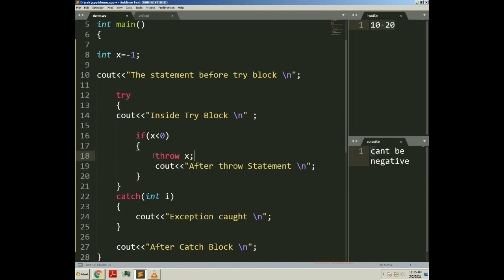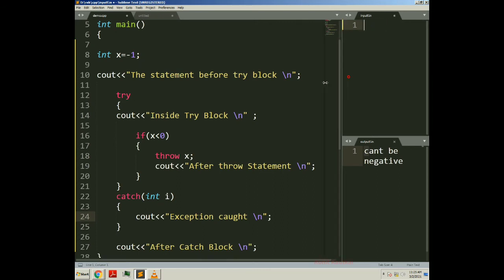Then the program control will come outside of the try block, and it will find the appropriate catch block for catching the thrown exception. So here we have declared one catch block. This catch block has the ability to catch the integer type of exception, and we are throwing an integer type of exception. That's why it will match, and program control will enter into the catch block, and here the exception will be handled. So here the exception will be thrown, here it will be caught, and here it will be handled. Okay, let's try to execute this code now.